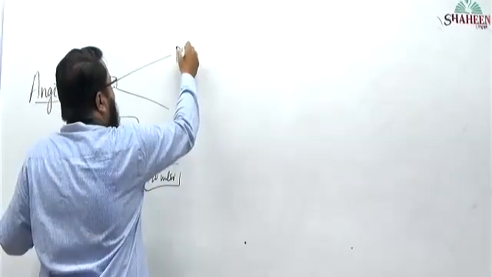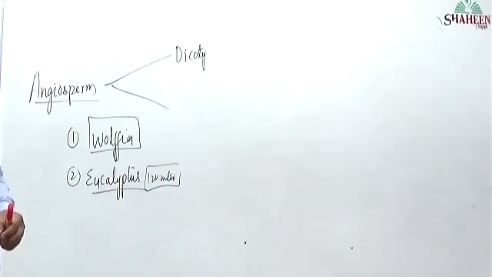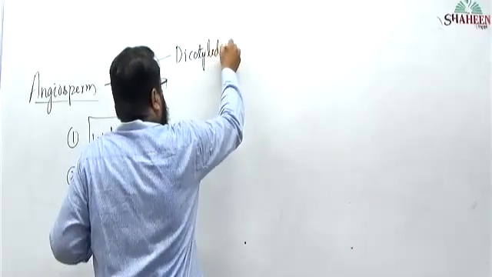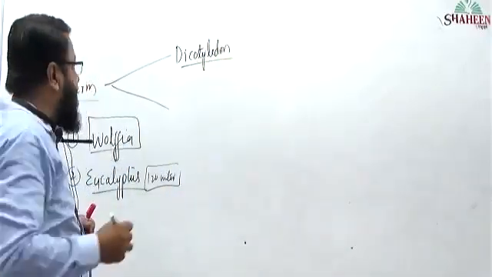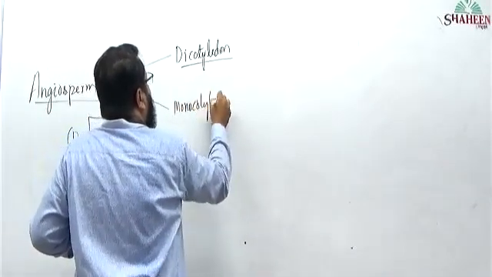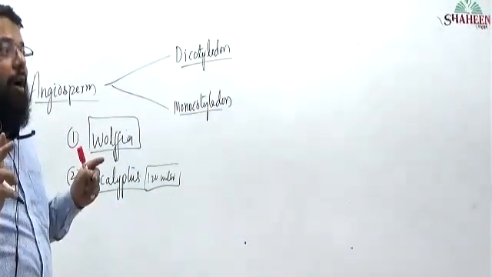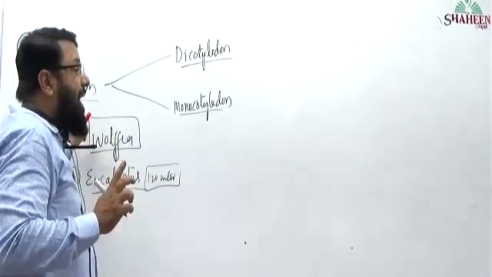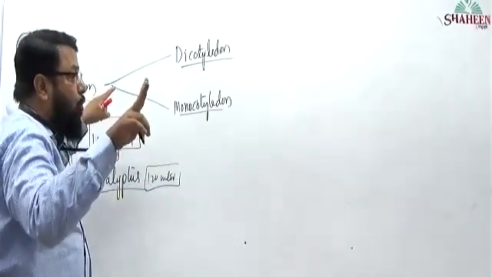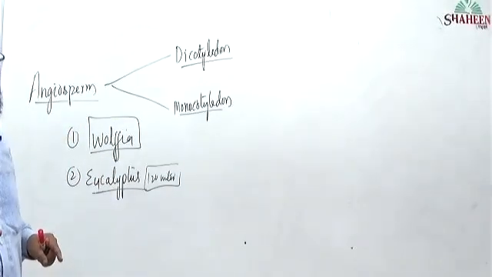We have two classes of angiosperm. One is dicotyledon, and another class is monocotyledon. How many classes will an angiosperm have? That is two classes. What are the two classes? Dicotyledon and monocotyledon.